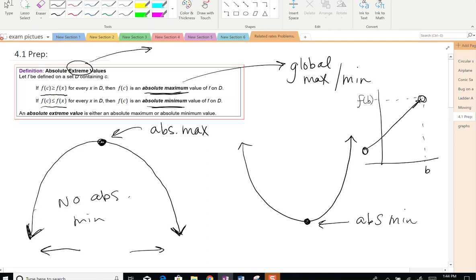Or this, okay, so that's not fair, because f of b isn't defined. So I would say that, let's say that this is 5. So all the values as you get closer and closer to b are getting closer and closer to 5, but will never reach 5 because that value is not included. So there's no absolute max.